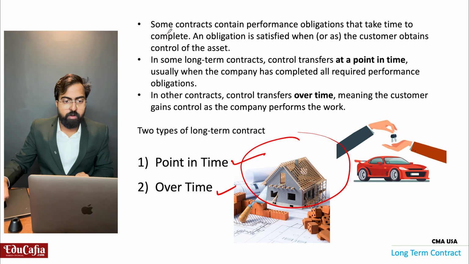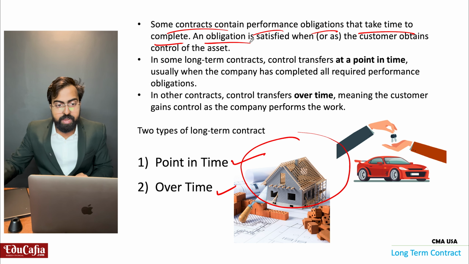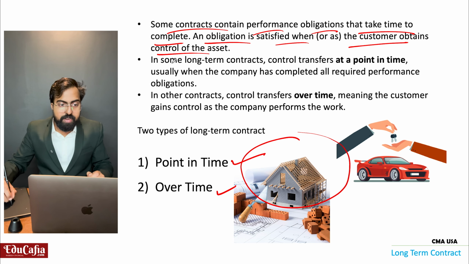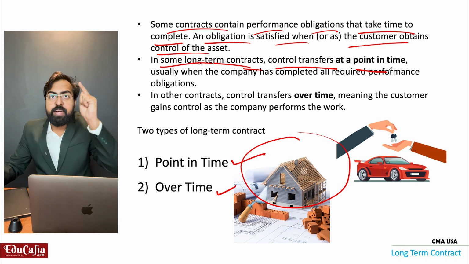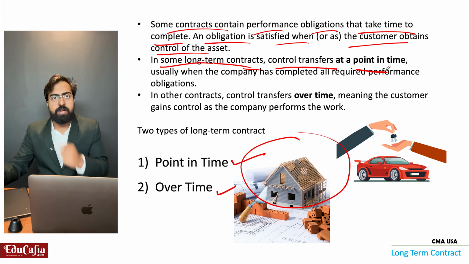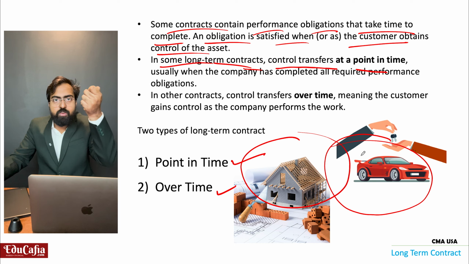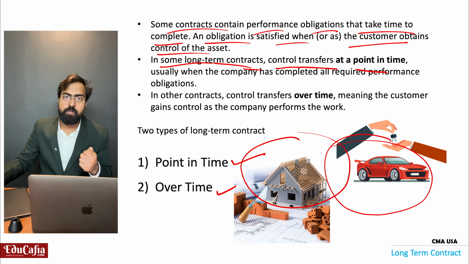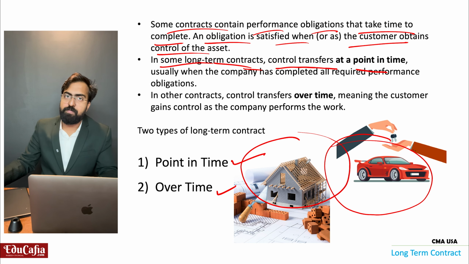So some contracts contain performance obligations that take time to complete. An obligation is satisfied when a customer obtains control of the asset. So in some long-term contracts, control transfers at a point in time. Whenever we purchase something from the supermarket or we purchase a car, we get the control at a single time, that is point in time. But if we are getting the control periodically over time, then it is overtime.